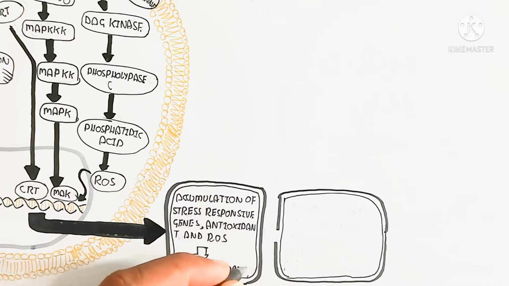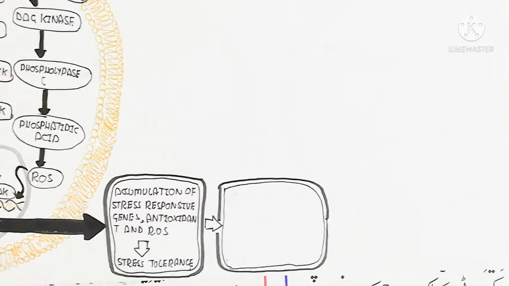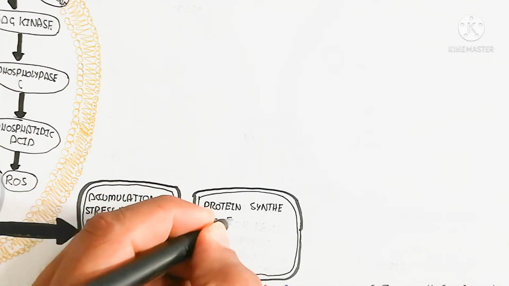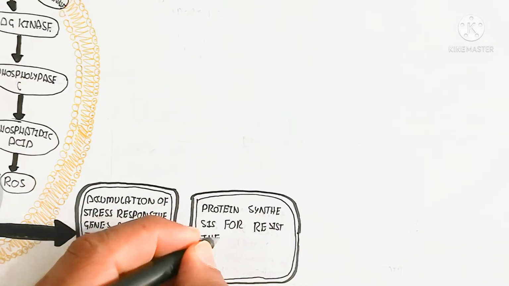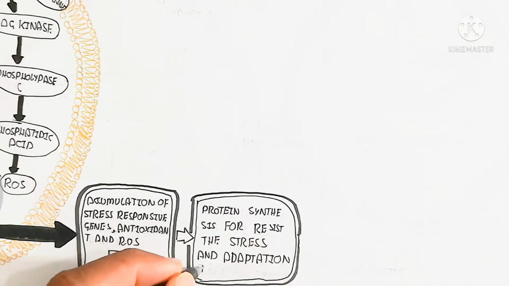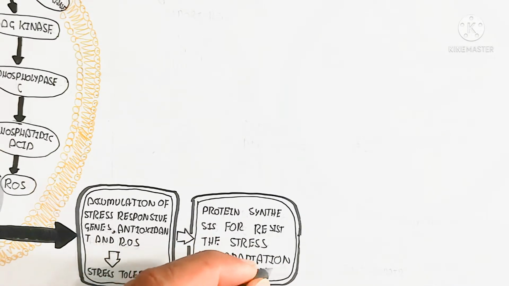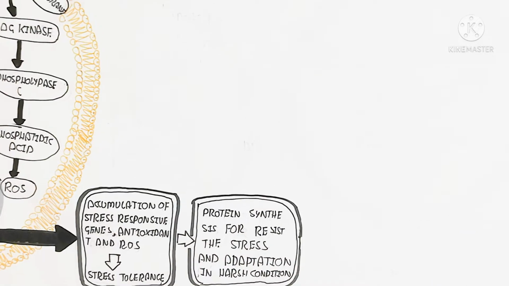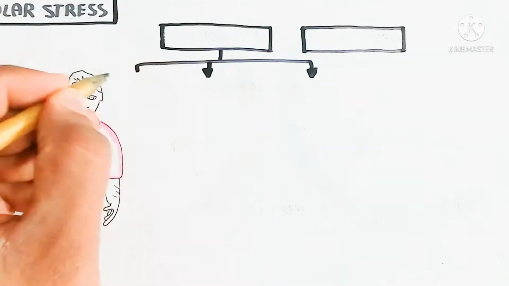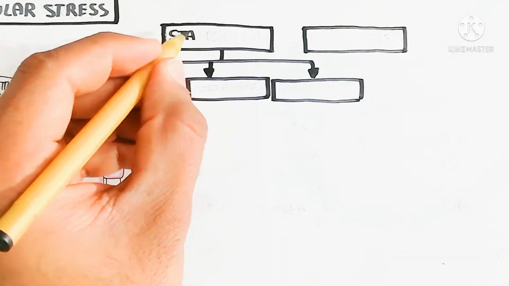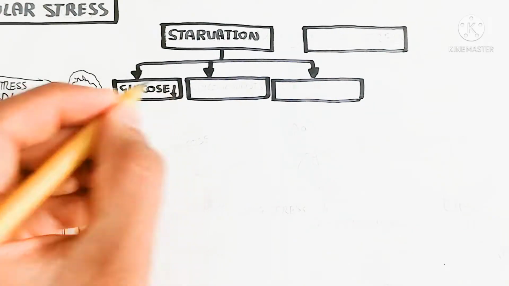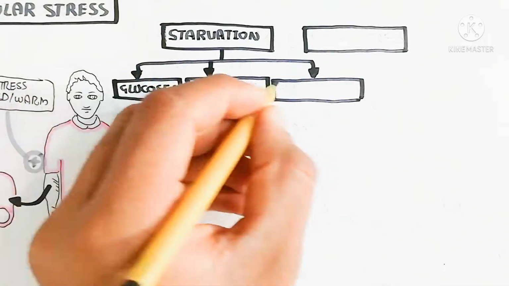So the antioxidants will decrease the reactive oxygen species and increase stress tolerance, while the protein synthesis to resist the stress and adapt in harsh conditions is very important. That protein is very desirable during cold stress, and the food we take as an antioxidant also plays an important role in the stress response and in maintaining homeostasis of the cell. So starvation is a different stress.